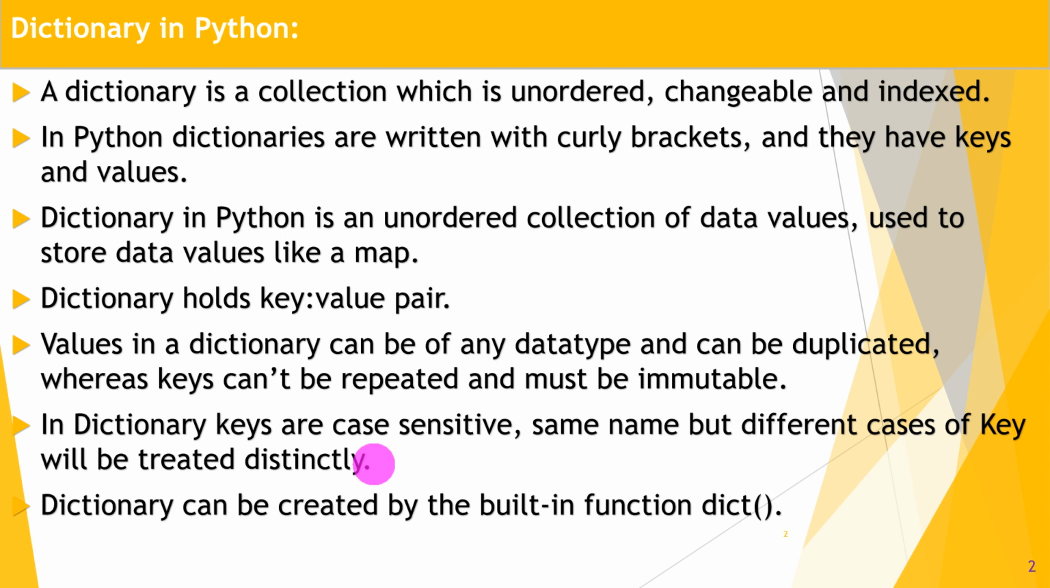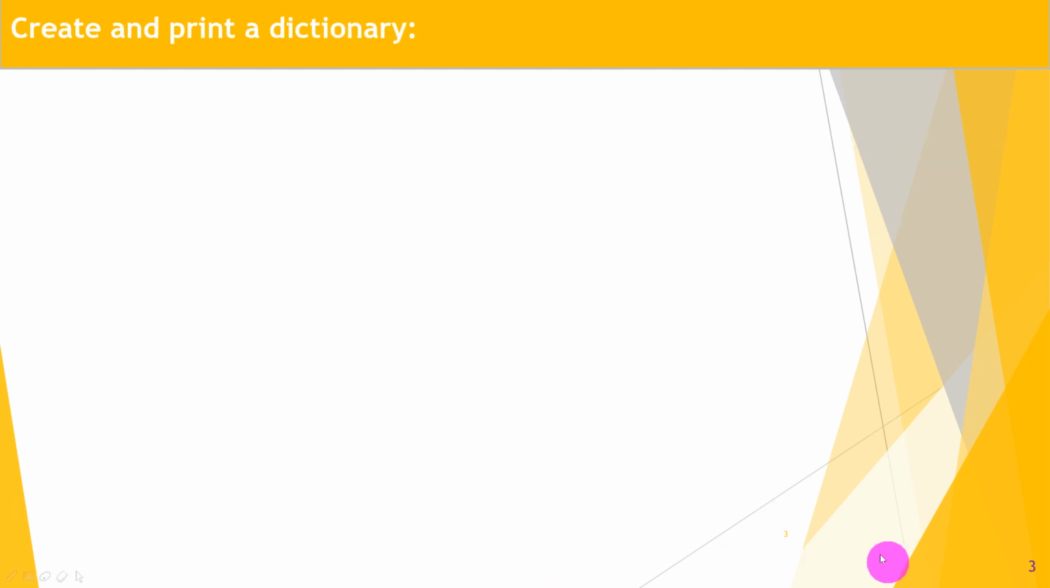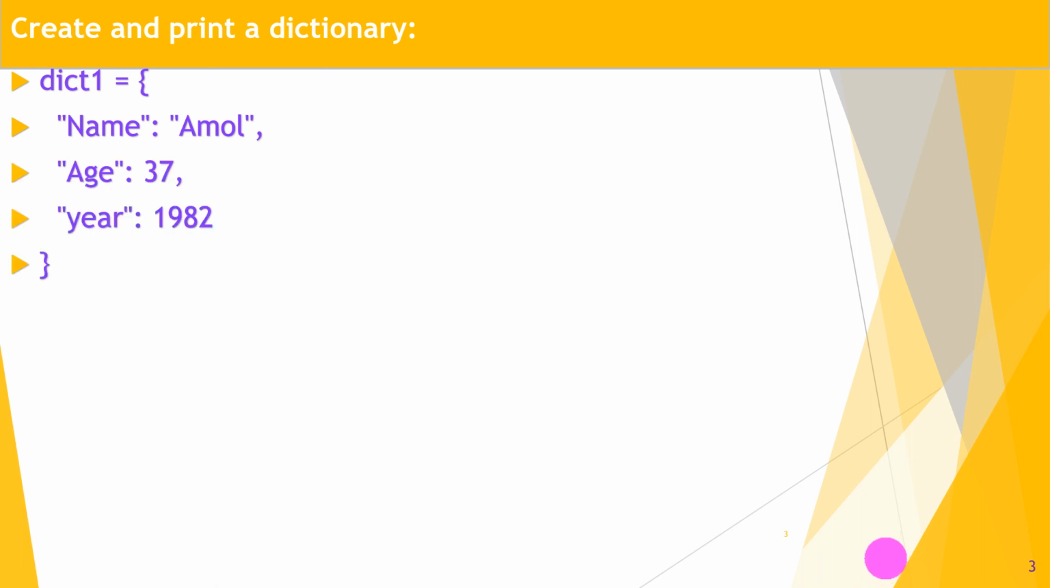Great. A dictionary can be created by the built-in function dict. An empty dictionary can be created by just placing curly brackets. Great. So we will first create a dictionary. Suppose I want to create one dictionary for my personal biodata. So I am creating name as a key and value as Amol, with a colon, and then the key value pairs are separated by a comma. So let's move to PyCharm, create the dictionary and print that dictionary.